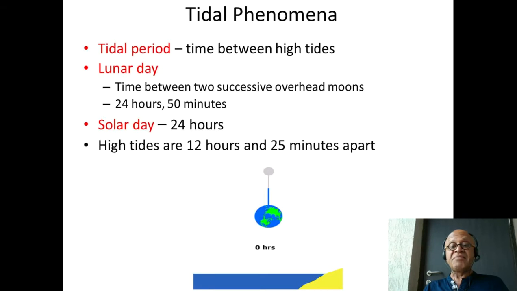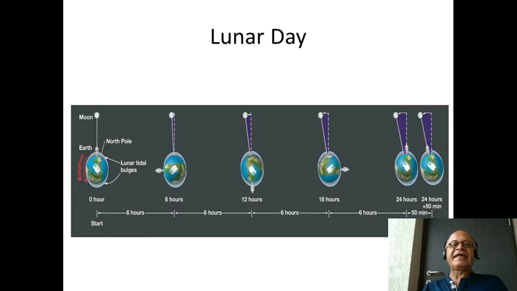So here is a little animation showing the earth rotating around its own axis and the moon going around the earth. And you can see this pole that is given as a reference. By the time the moon makes one rotation, earth has gone around as well. You can see this little animation of tide: high tide, you get low tide, and then you come back to high tide. So every 12 hours and 25 minutes apart, you're going to have high tide and low tide. Again, this is in an idealized situation.